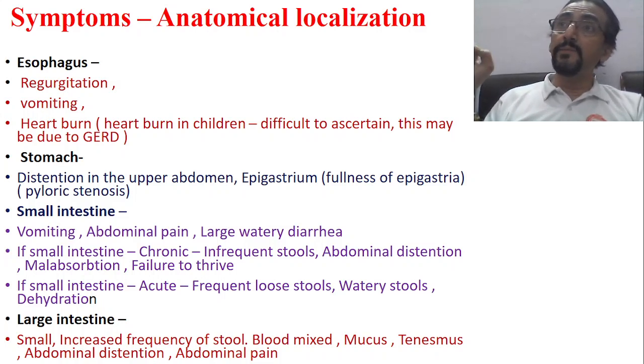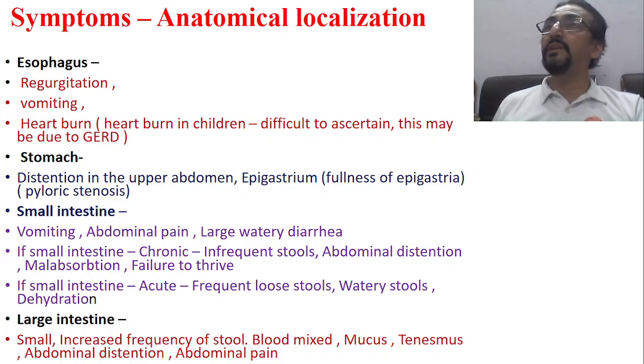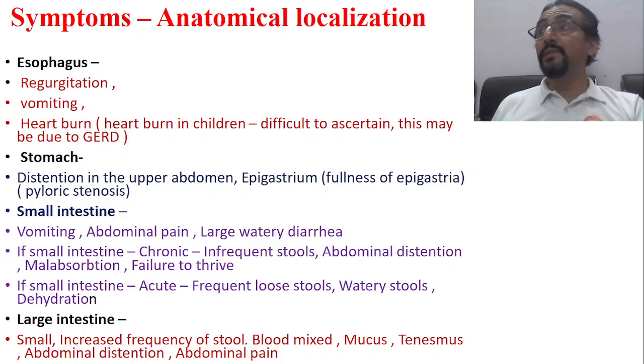Therefore, when there is a problem in the large intestine, we don't have large volume stool. Stool volume is small. There may be increased frequency of stool. Yes, that's the definition of diarrhea.